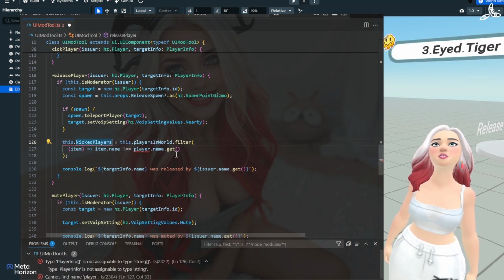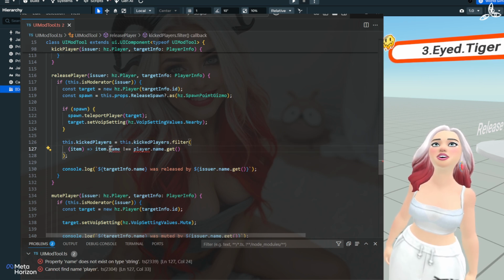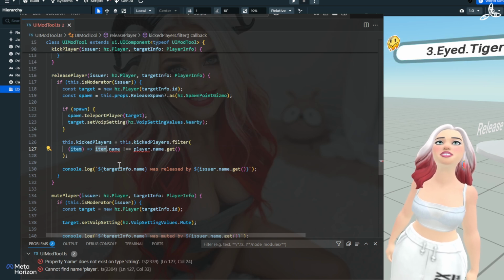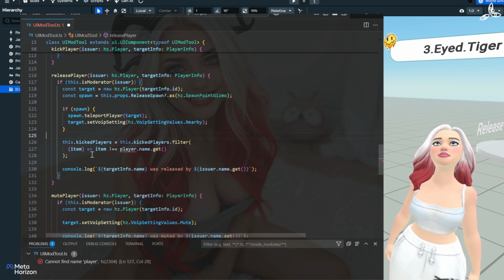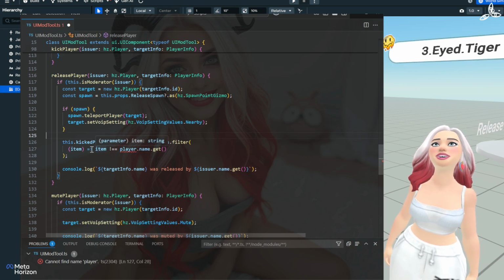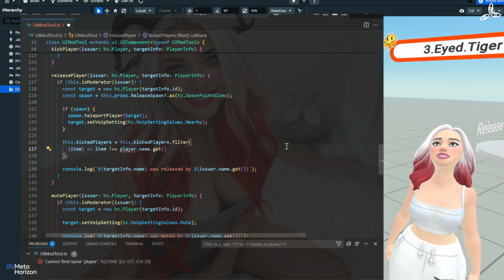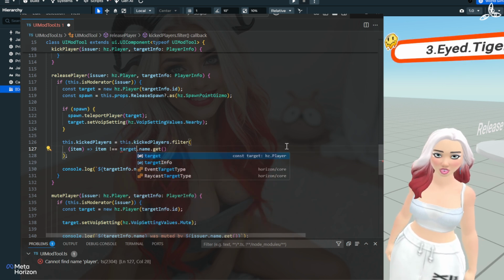Now there, it removes this players in world bit here, which is actually kicked players. So this dot kickedPlayers is equal to this dot kickedPlayers, where we'll say for the item, because the item is a string, don't forget that, so hover over that. Yeah, it's a string because it's a list of strings, not player info.